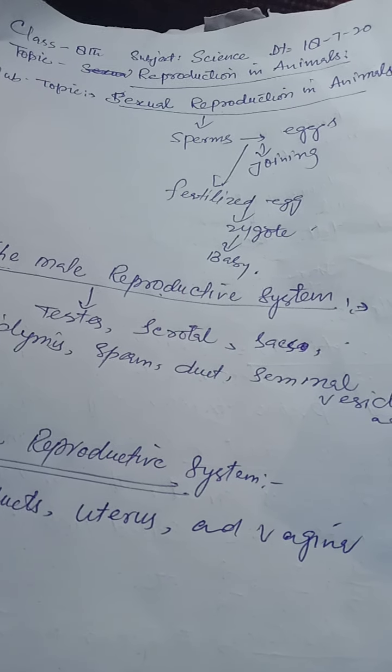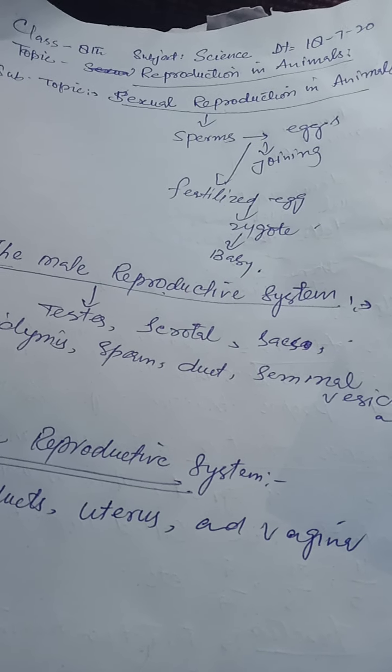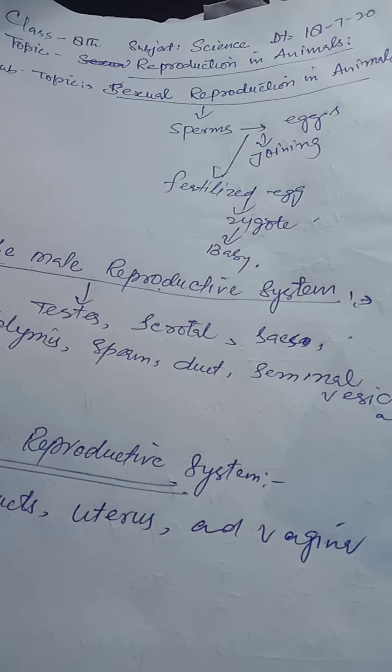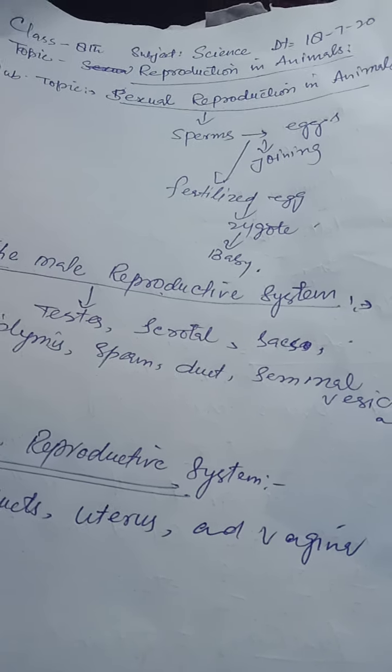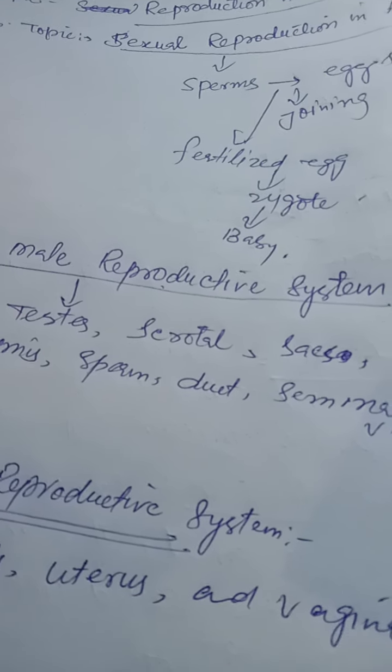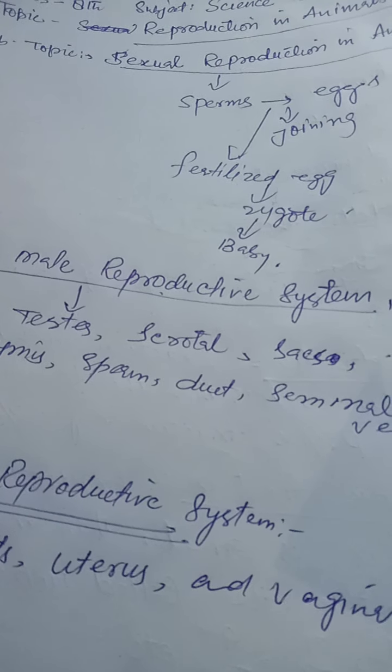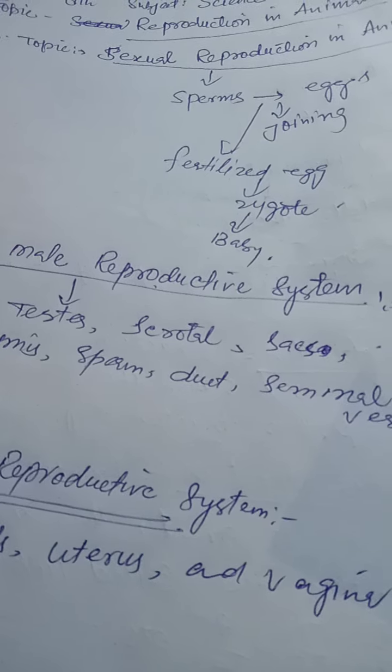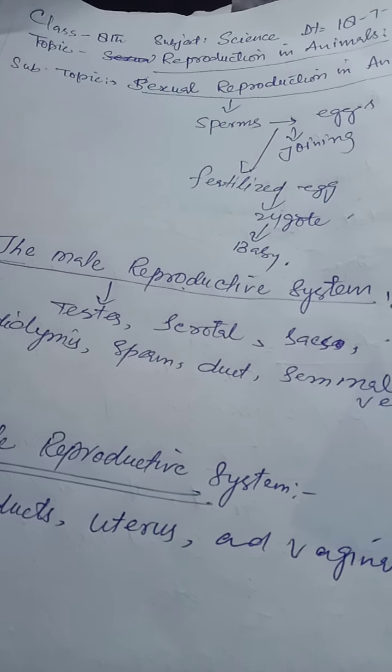The embryo is an early stage of the developing baby. The unborn baby at an earlier stage of development in the uterus is called an embryo. But the unborn baby in the uterus at the stage when all the parts of the body can be identified is called a fetus.